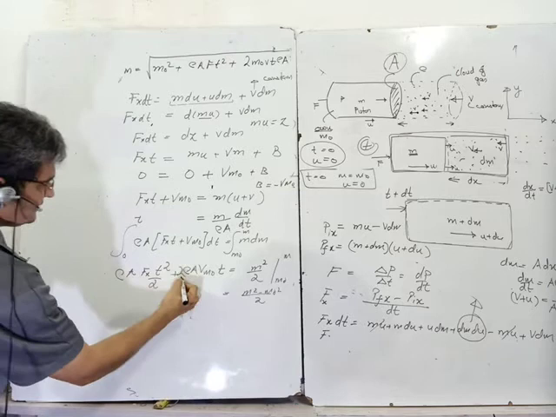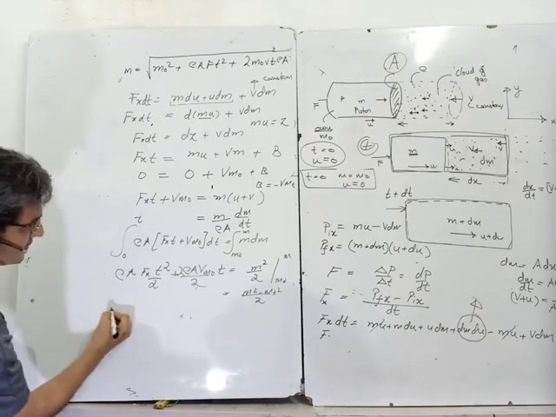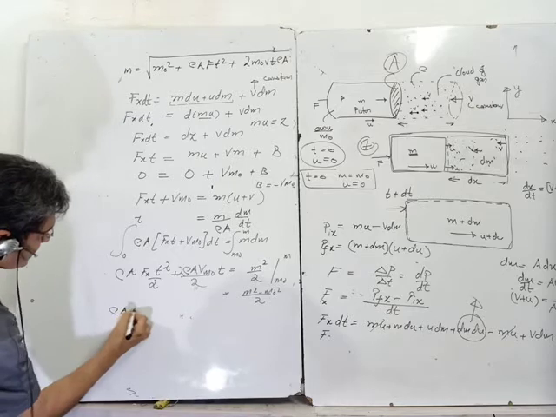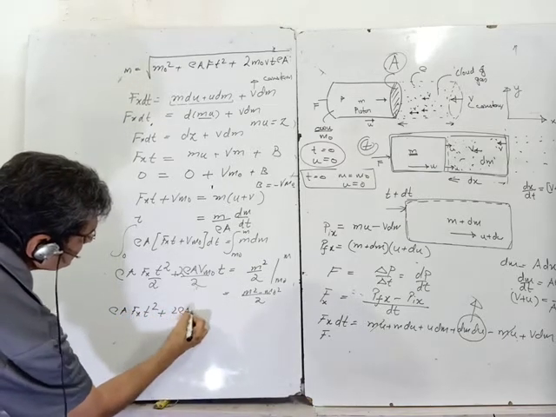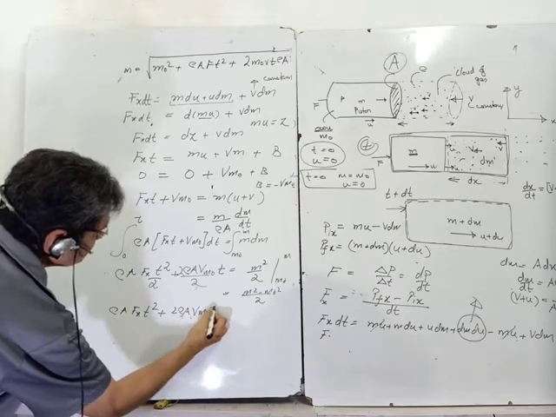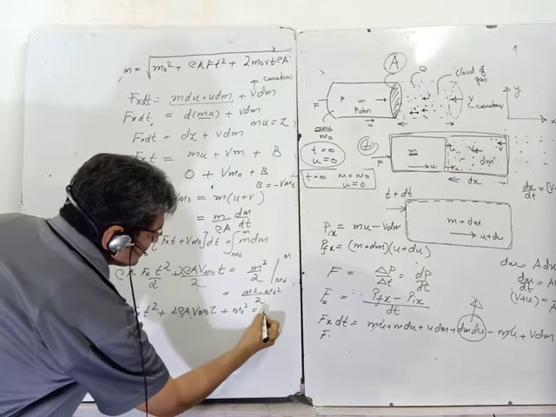So you just simplify it and you will get the value of m in terms of m0. The relationship is rho A Fx t square plus twice rho A v m0 into t plus m0 square is equal to m square.